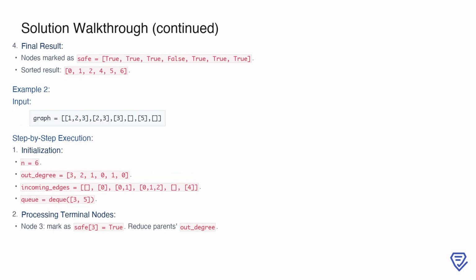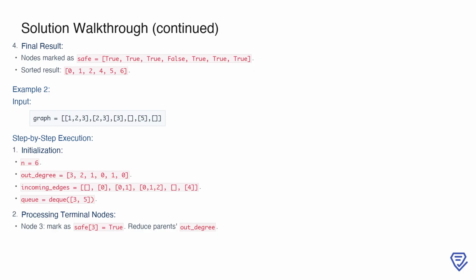Processing continues with node 2, which is marked as safe. Its parents, nodes 0 and 1, have their out degrees reduced, and if any of them becomes 0, they are added to the queue. Following this, node 4 is processed and marked as safe. Similarly, node 0 is processed next and marked as safe, leaving only node 1 in the queue. Finally, node 1 is processed and also marked as safe.